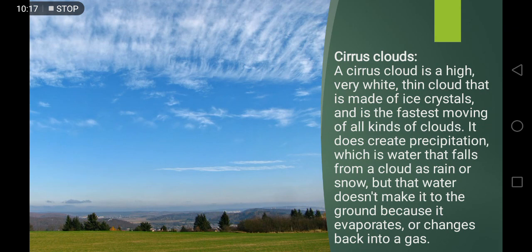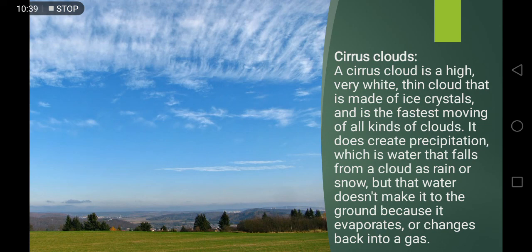Cirrus clouds. A cirrus cloud is a high, very white, thin cloud that is made of ice crystals and is the fastest moving of all kinds of clouds. It does create precipitation, which is water that falls from a cloud as rain or snow, but the water doesn't make it to the ground because it evaporates or changes back into a gas.